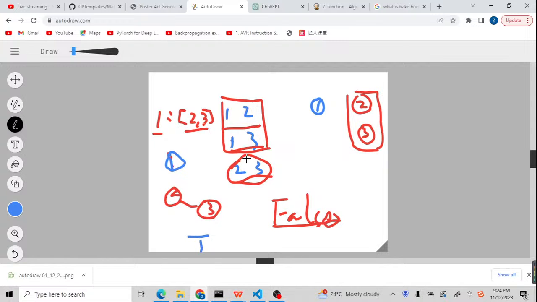Otherwise, there's the last example, 2 and 3. If there is still 2 and 3, then inside the adjacency list, here is a 2, and inside the array, it will be 3.